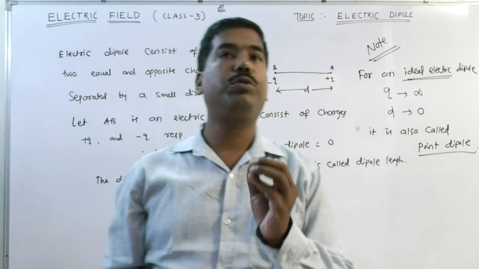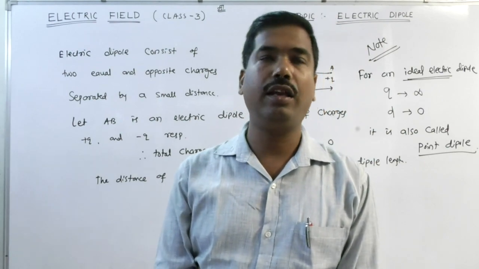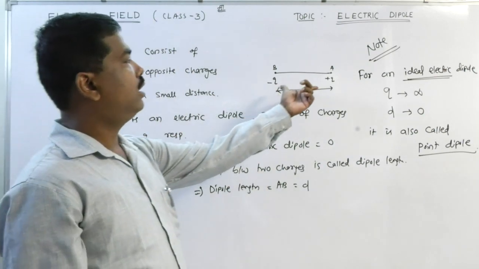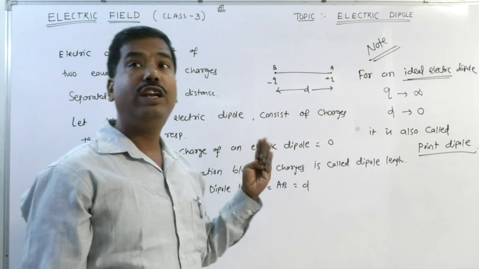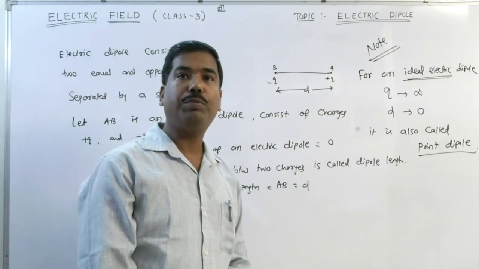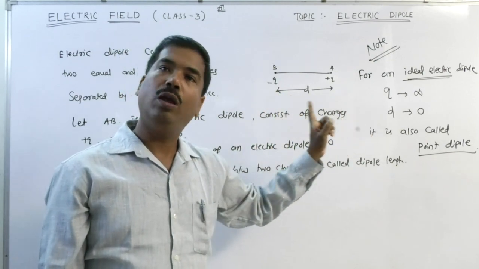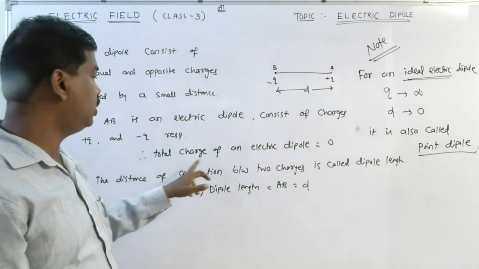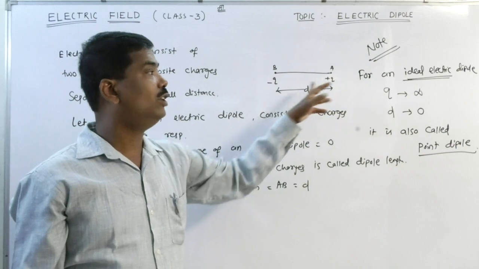Now we have already discussed what the electric dipole is. When two equal and opposite charges are separated by a small distance, it constitutes an electric dipole. Now I have taken an electric dipole AB consisting of charge plus Q and minus Q. Whenever we discuss the charge of a dipole, it means only one charge. But the total charge or the net charge of an electric dipole is 0. But the charge of a dipole is either one charge.